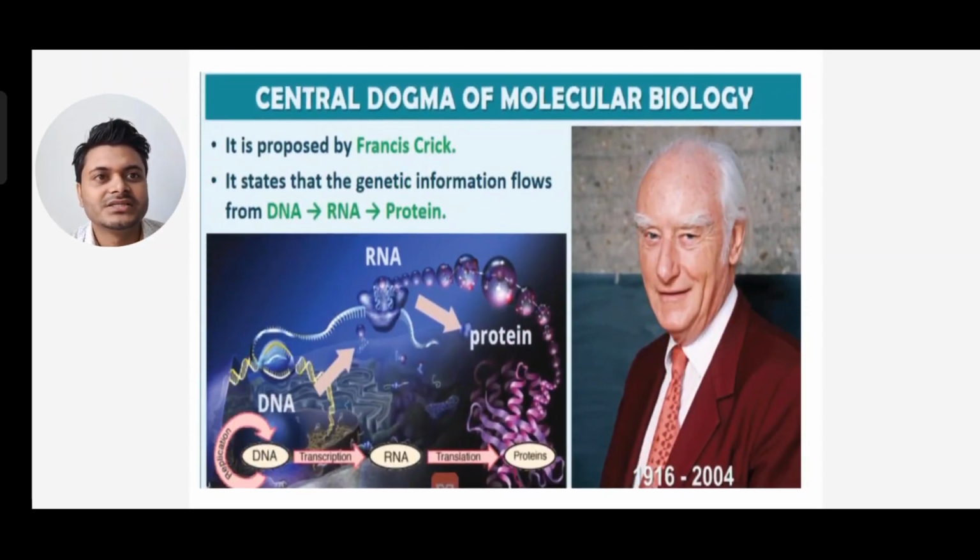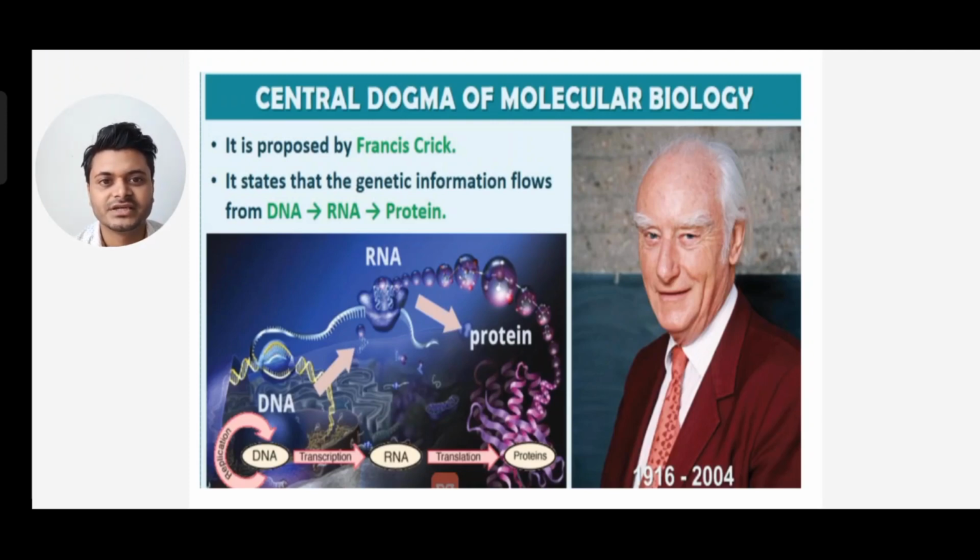So you can see the central dogma of molecular biology. It was proposed by Francis Crick, and it states that the information flows from DNA to RNA to protein.